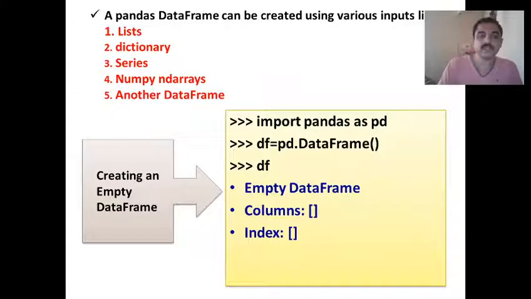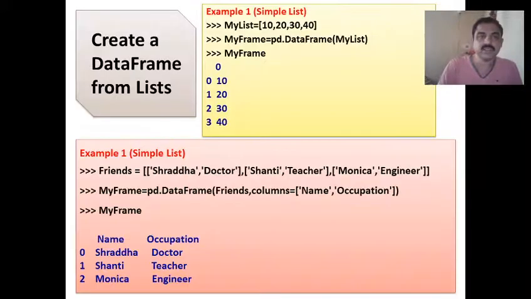Okay, let us see next how we can create a data frame with values. First, let us see how to create a data frame with a list. In example 1, my list is a list which contains the integer values 10, 20, 30 and 40.